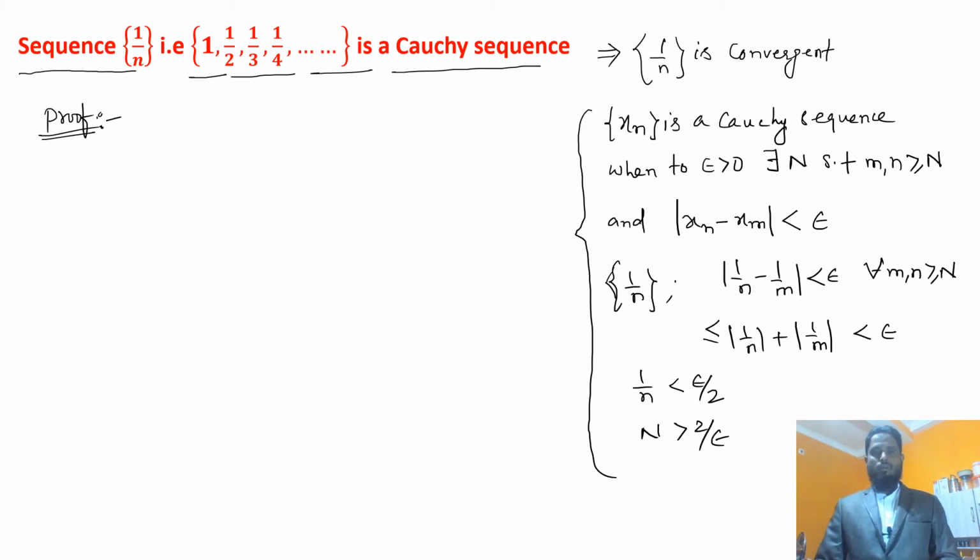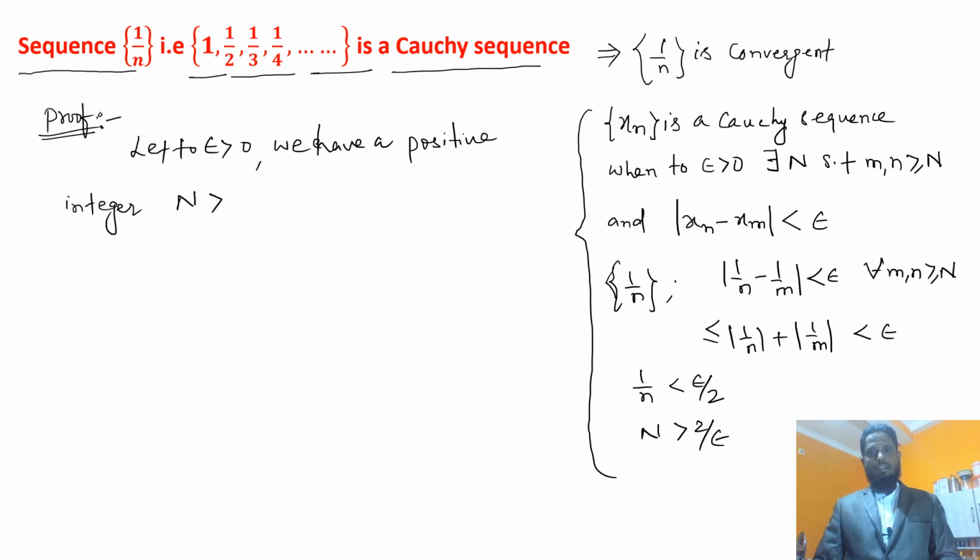Now, coming to the proof. Let epsilon be greater than 0. We have a natural number, or positive integer, capital N greater than 2/epsilon, and this definitely exists by the Archimedean principle.